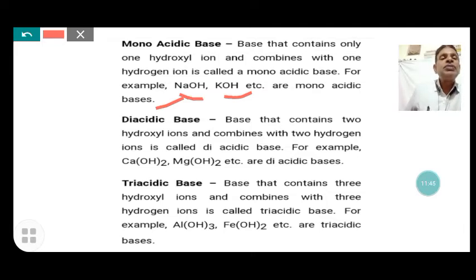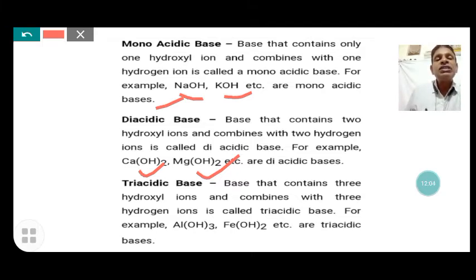Diacidic bases are bases that consist of two hydroxide ions which combine with two hydrogen ions. For example, calcium hydroxide has two hydroxide ions, and magnesium hydroxide has two hydroxide ions. These are called diacidic bases.